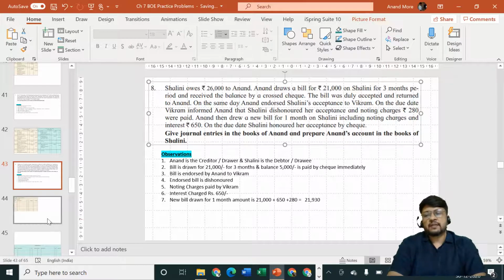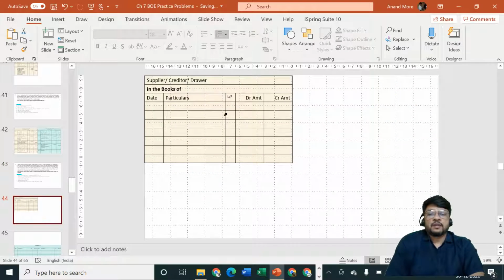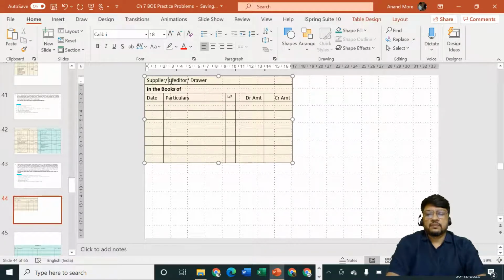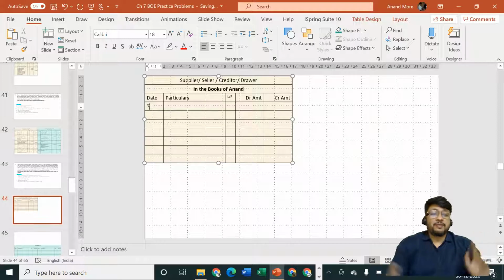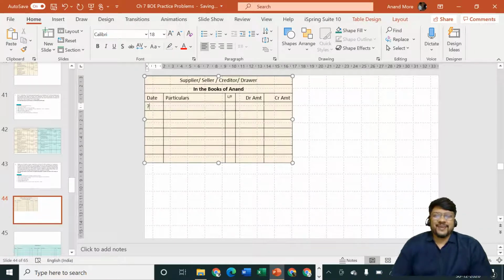Okay, let us start. Anand is a creditor here. That means Anand will be the yellow book wala person. So we'll consider yellow book wala, that is supplier or creditor or drawer or seller. In this problem there is no seller. He is by default creditor in the books of Anand. Let us consider the first entry. Dates are not given, so one difficulty is solved. There is no need to write down the dates.